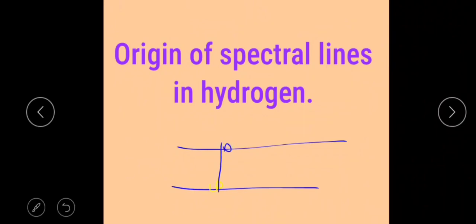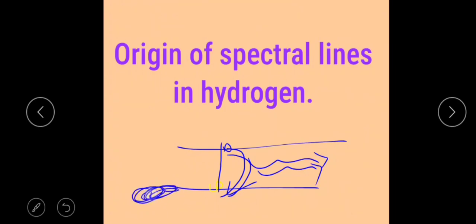But it is not a permanent state; it will return to the ground state. While returning, it emits a certain amount of radiation, equal to the energy difference between these two levels.